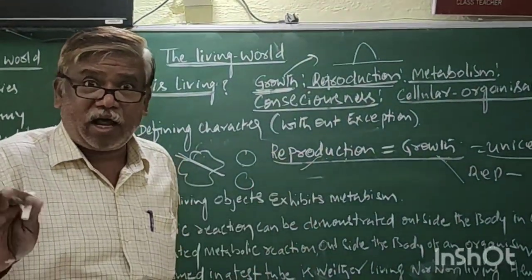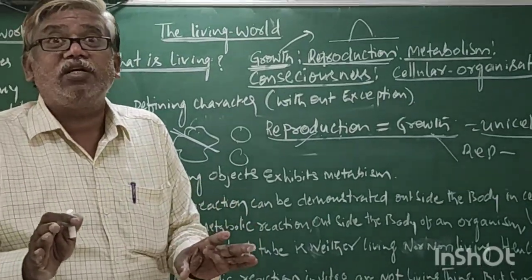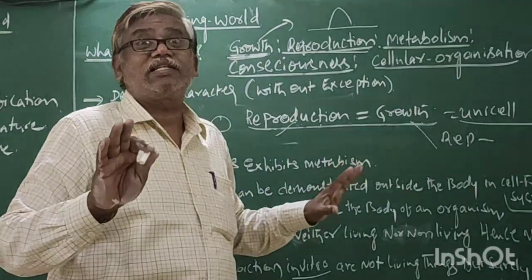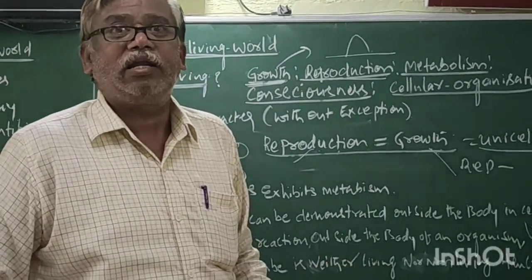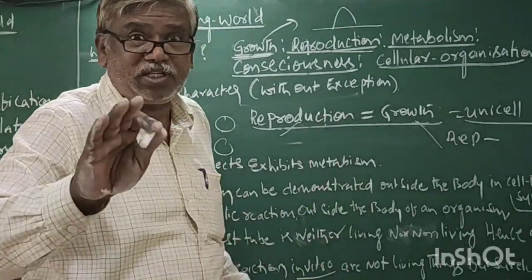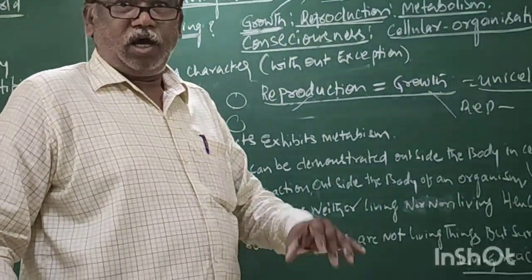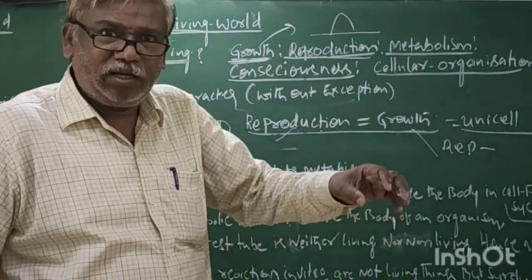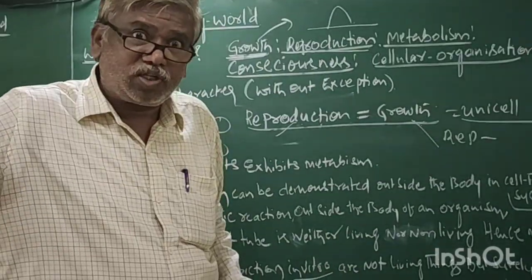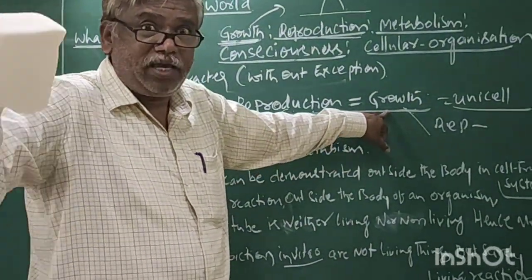But in unicellular organisms, we can't differentiate reproduction and growth, as it is exceptional to the multicellular organism. But in multicellular organisms, reproduction carries a clear-cut meaning. The growth also shows another clear-cut meaning. In multicellular organisms, growth is by cell division.